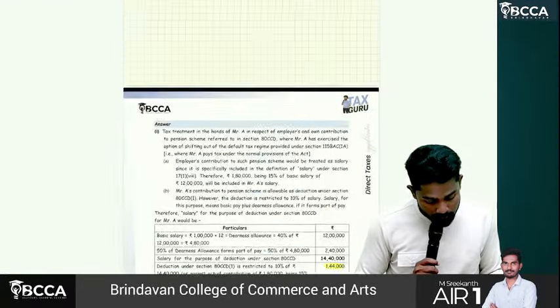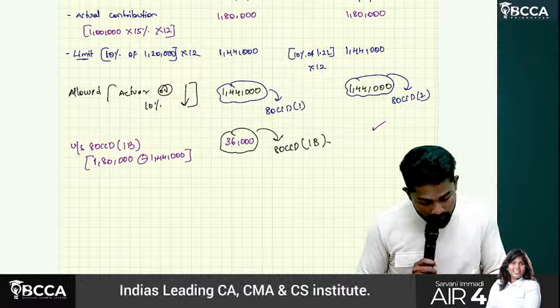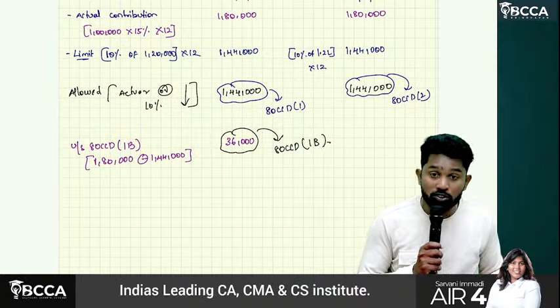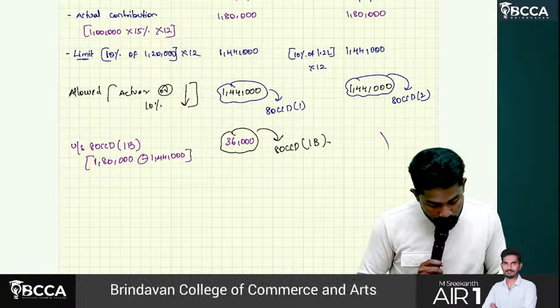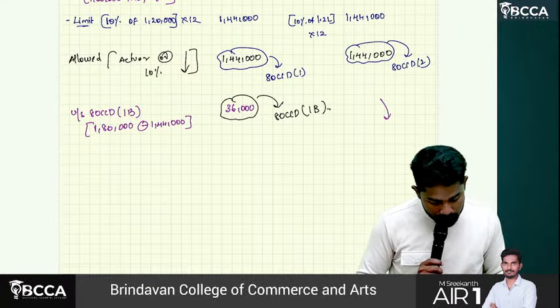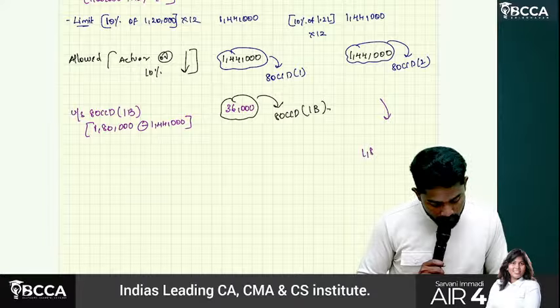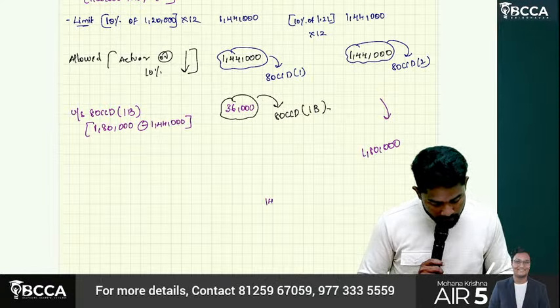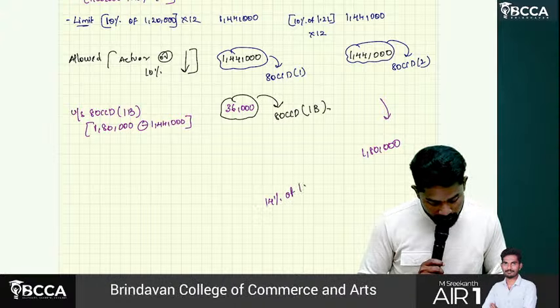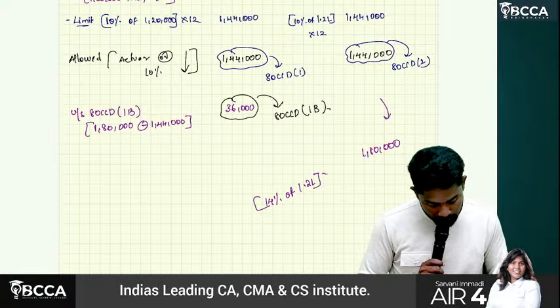Sir, new regime, one mistake, sir. If he opted for new regime, it is not 10 percentage. He can claim up to how much? 14 percentage. So 14 percentage of how much? Actual is 1 lakh 80,000. 14 percentage of 1 lakh 20,000 into 12.